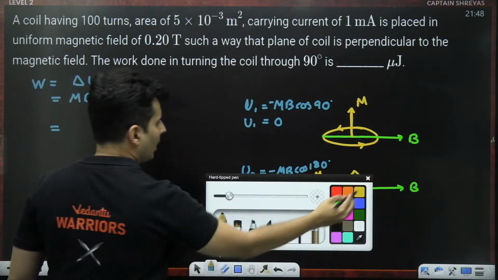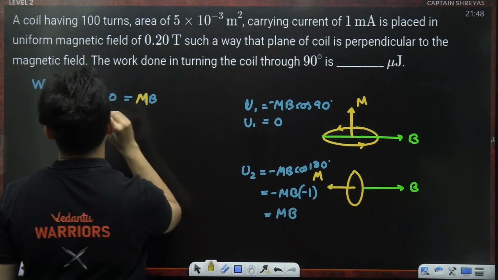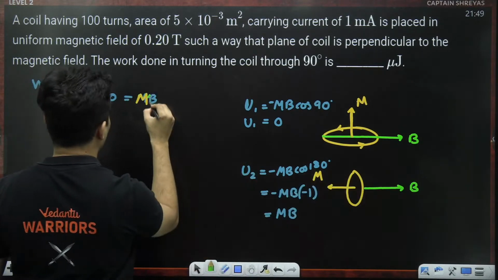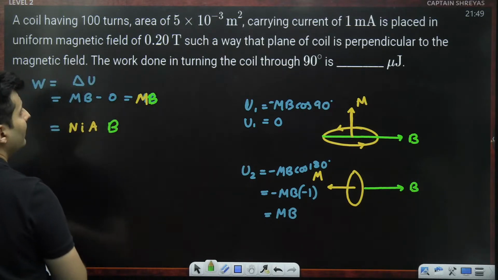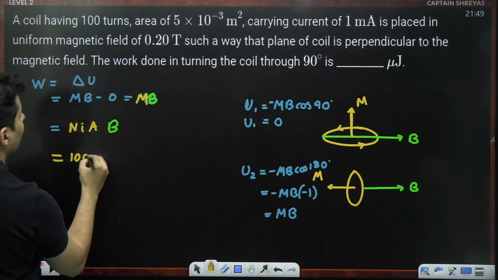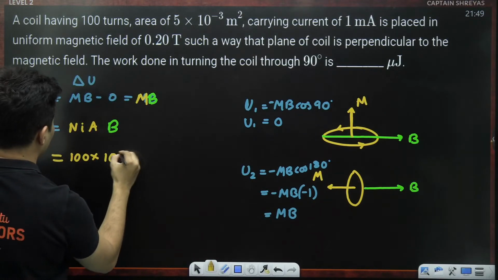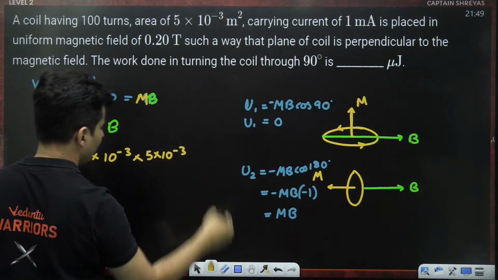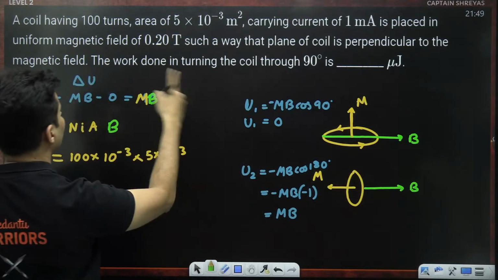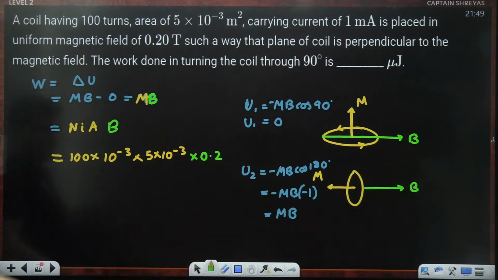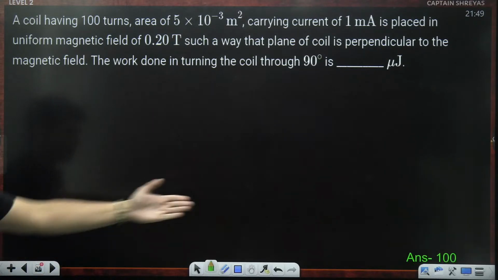Magnetic moment. How much is the magnetic moment of a coil? Number of turns into current into area. What about the magnetic field? Well, that is already given to me. So start substituting all the values. Number of turns 100, current 1 milliampere, so 10 to the power minus 3. Area of cross section 5 into 10 to the power minus 3. And the magnetic field is basically how much? 0.2 Tesla. Guys, 2 5s are 10, so the answer will be 10 something, power of 10.